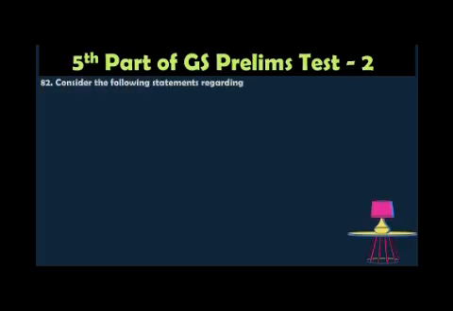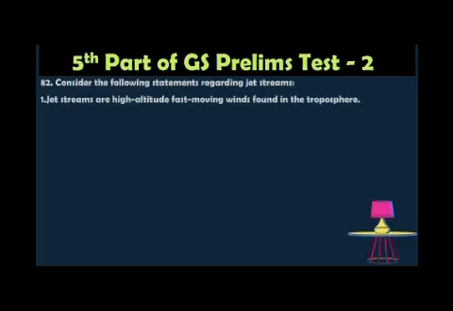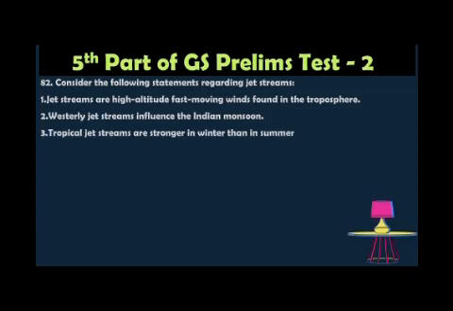Question number 82. Consider the following statements regarding the jet stream. One, jet streams are high altitude fast moving winds found in the troposphere. Two, westerly jet streams influence the Indian monsoon. Three, tropical jet streams are stronger in winter than in summer. Which of the statements given above is correct?